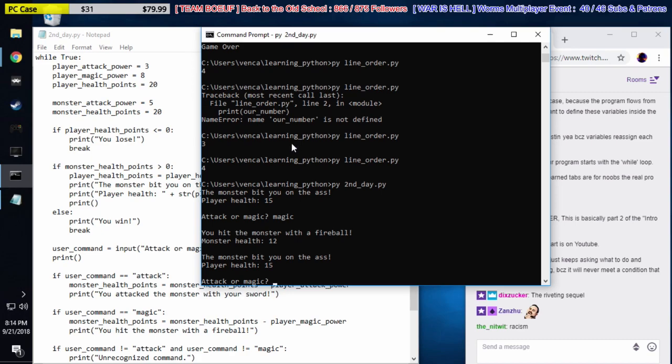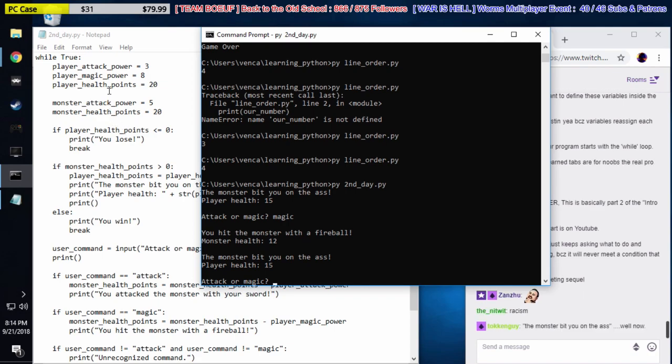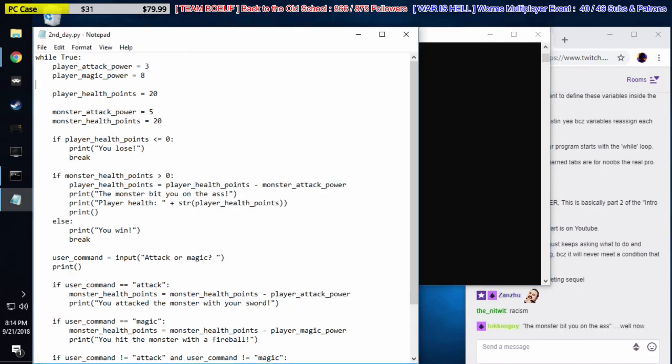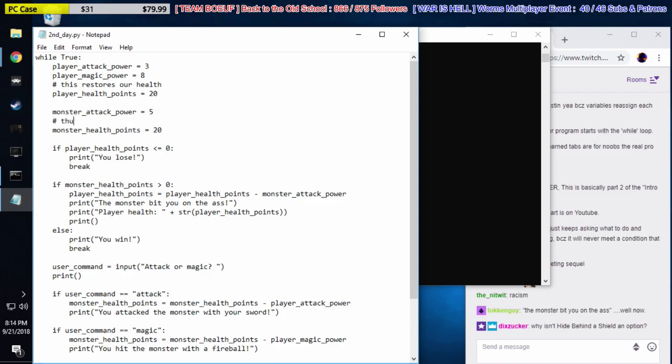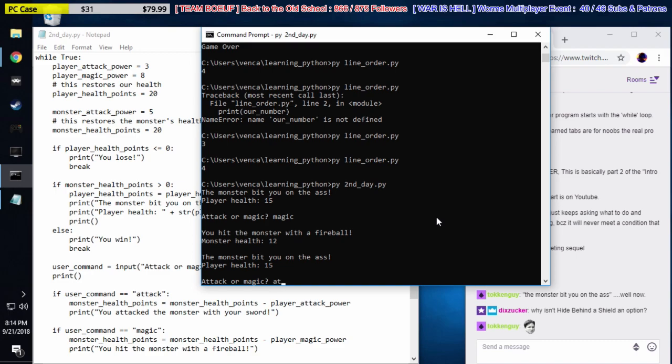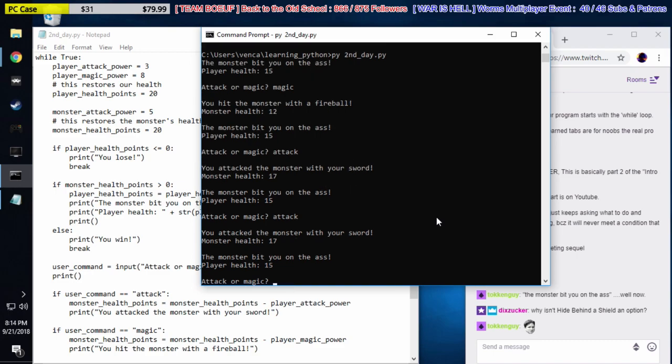Okay, but look, we're still at 15 health. That's because we went back up here again and got our health restored right here. So I'm going to put a little comment here. This restores our health. And this restores the monster's health. So we can never win this game now, because we always start with the same amount of health. Every turn our health gets restored, because we moved the health assignment into the while loop.